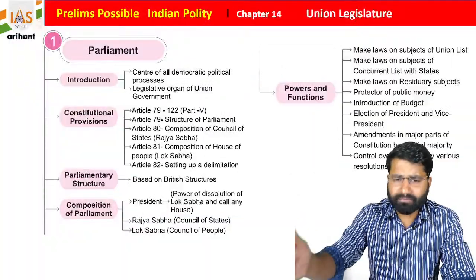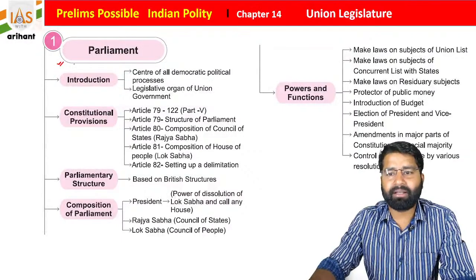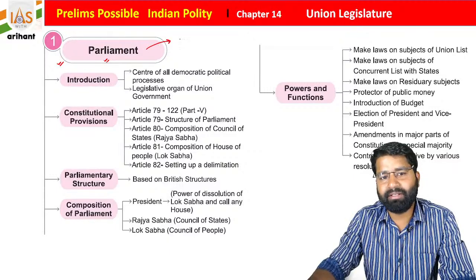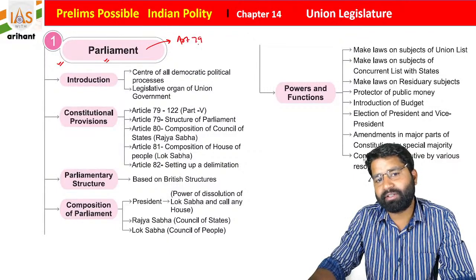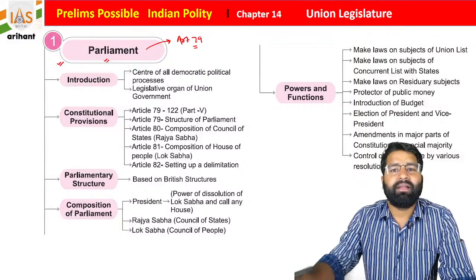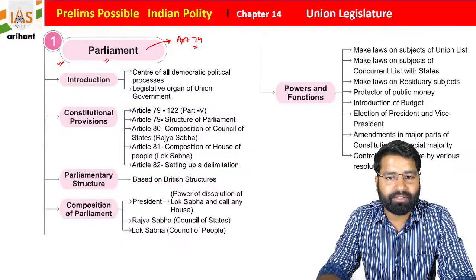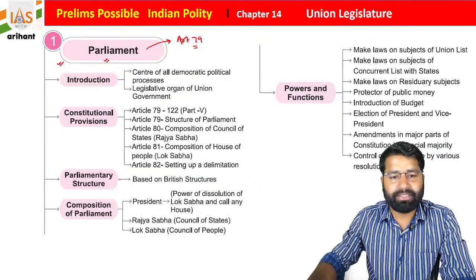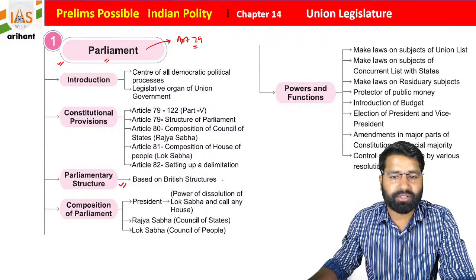Okay everyone. So yesterday we started with the parliament, the first topic, and I'm just going to give a quick outline because we already discussed it. Parliament is mentioned under Article 79 of the Indian Constitution, and it consists of the President, Lok Sabha and Rajya Sabha. And students, we derived this structure from the British structure.